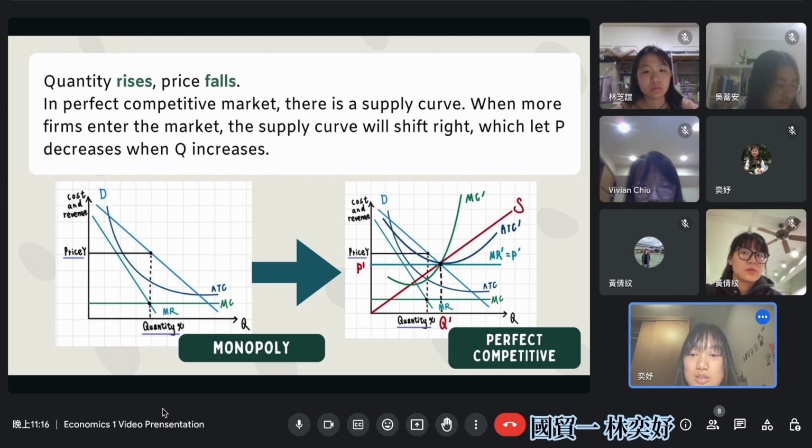And so it may not be profit maximizing, and when the condition turns to a perfectly competitive market, it will have a supply curve, and when more firms enter the market, the supply curve will shift right, which lets P decrease when Q increases. Just like the diagram shows, when the red line of the supply curve occurs, there will be a Q prime and a P prime, and Q will increase and P will decrease.